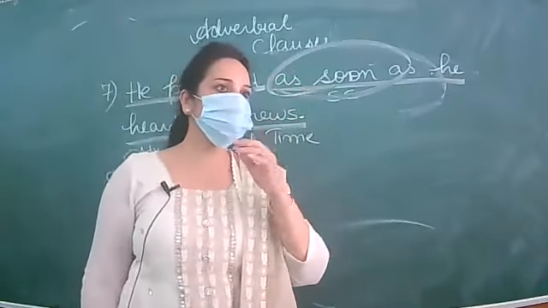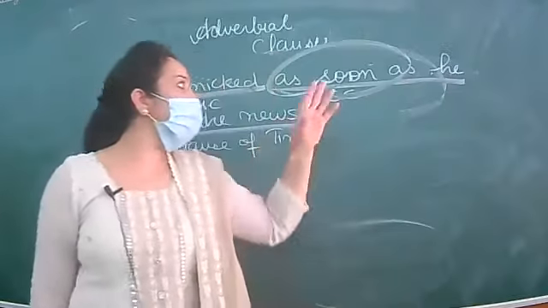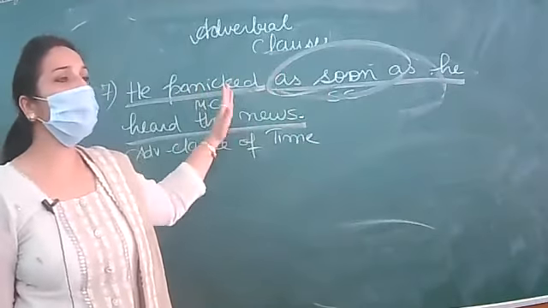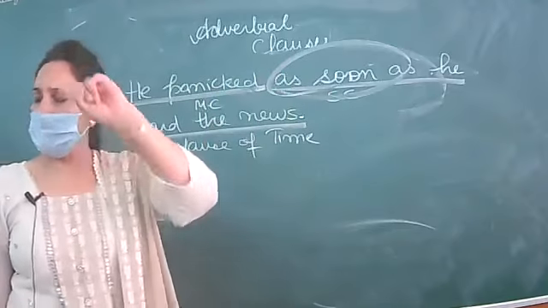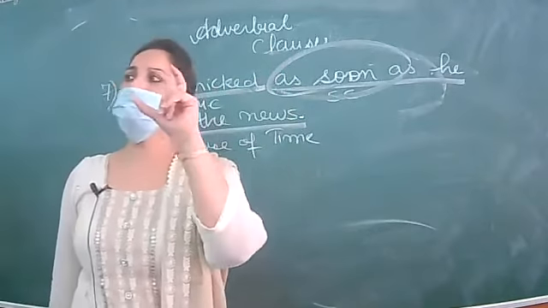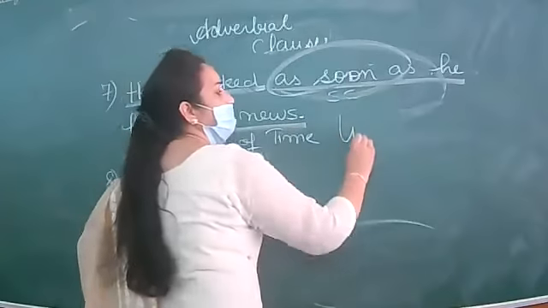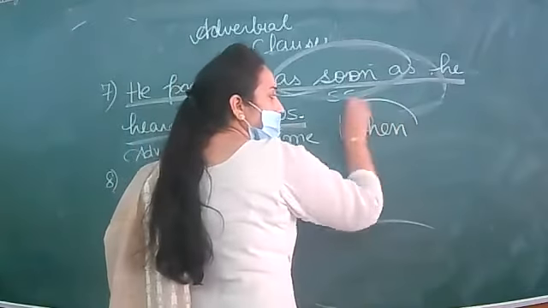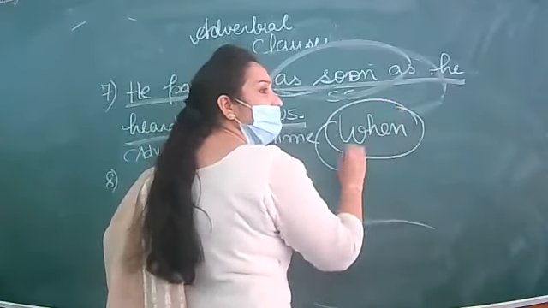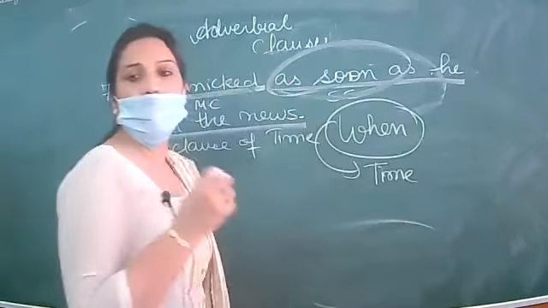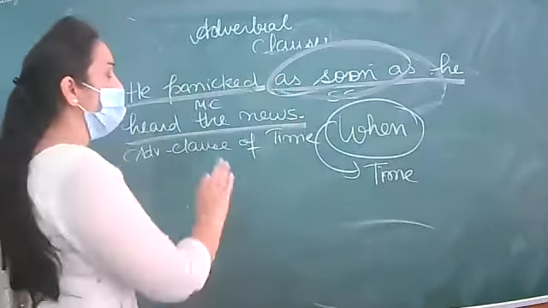Sometimes you can get stuck. You can get confused about which clause as soon as is. So make it a question: when did he get panicked? I have framed the question by using which word? When. It is giving the answer of when, so be 100% sure your answer is correct.